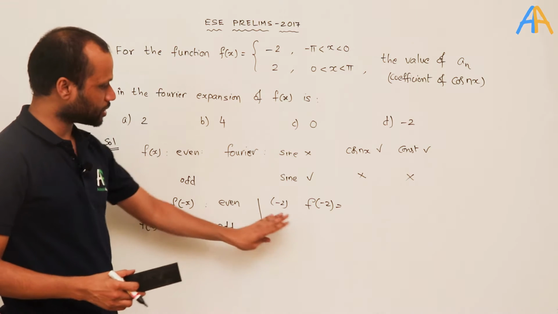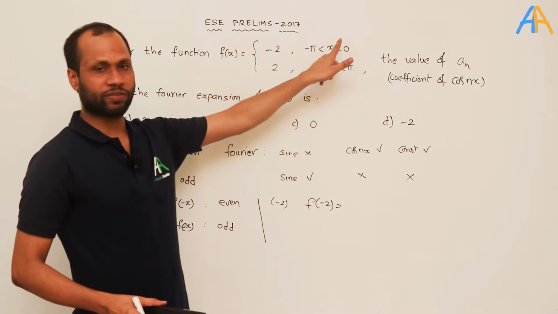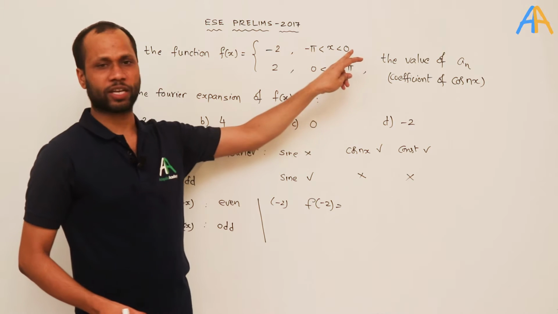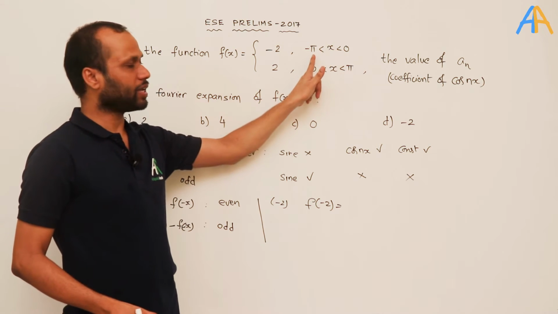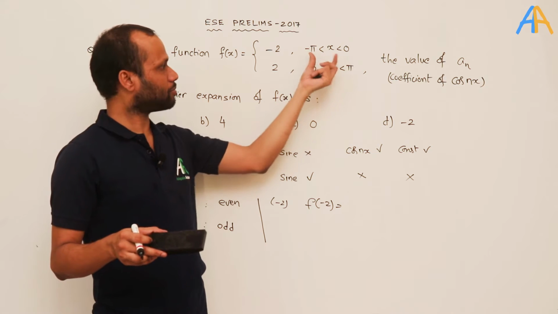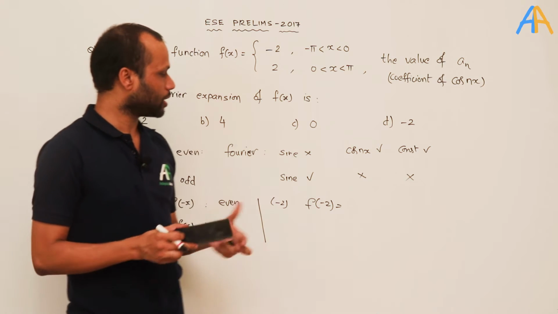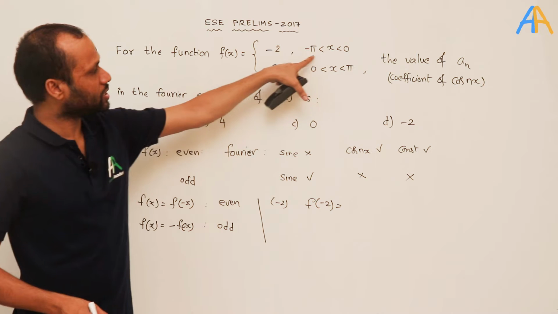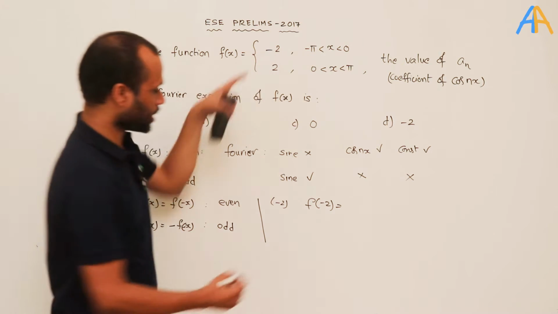To check this, I am taking some value in the given interval. Pi is approximately 3.14, so let us take minus 2 in between. What is f of minus 2? It falls in this region, so the value is equal to minus 2.